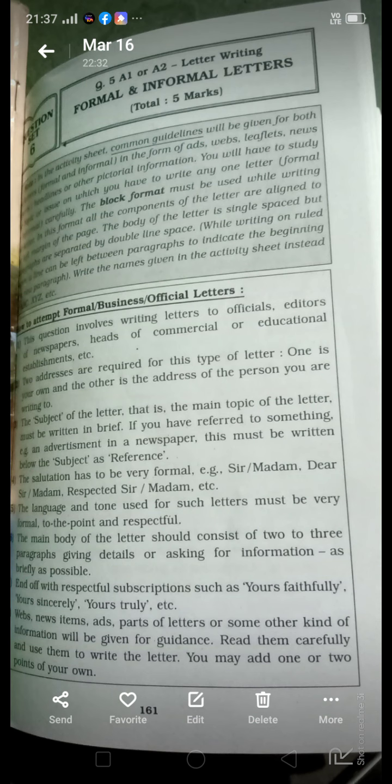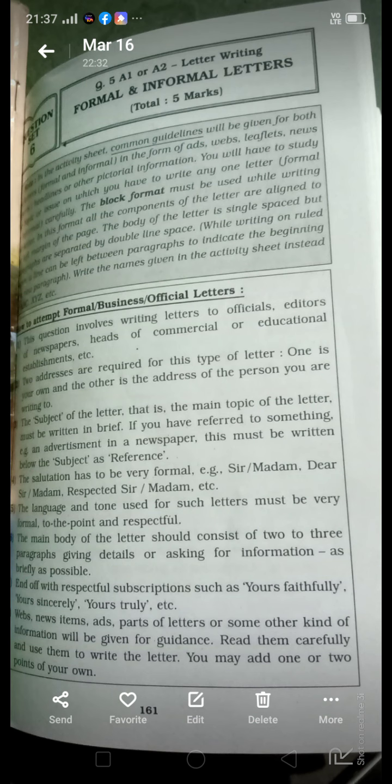You have to write this letter carefully, and the block format must be used while writing the letter. In this format, all the components of the letter are aligned in the left margin of the page. Don't use the right margin of the page. Whatever the sender's address, receiver's address, salutation or conclusion, all should be right in the left margin of the page.